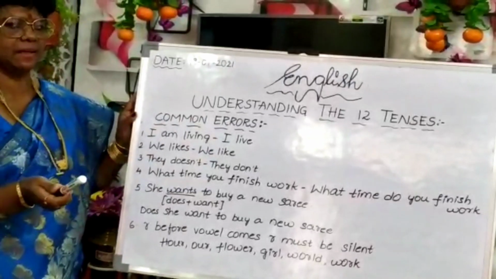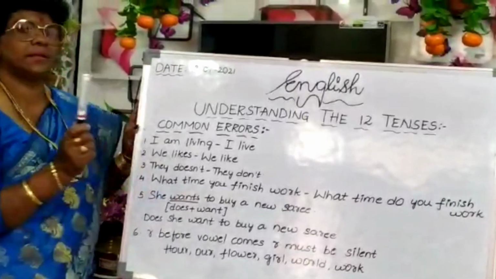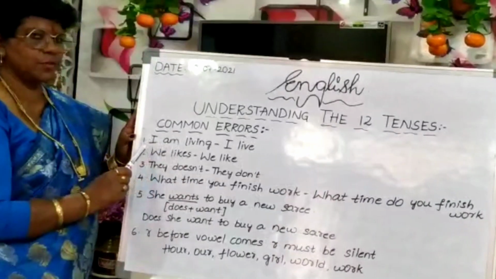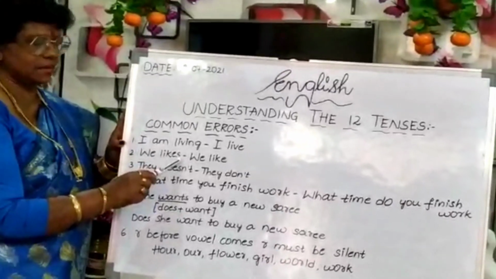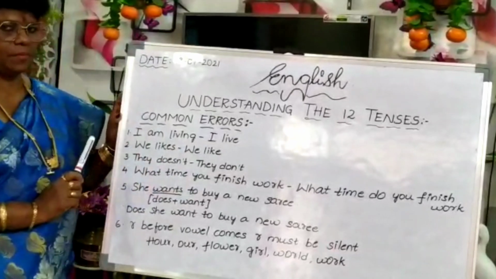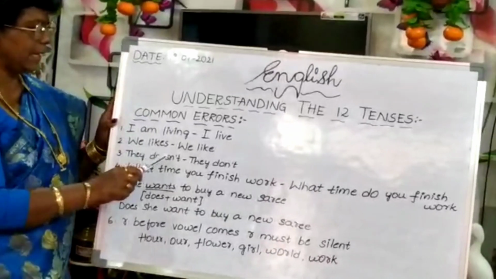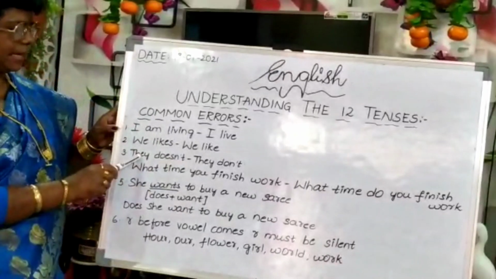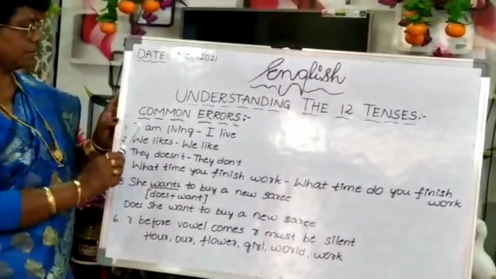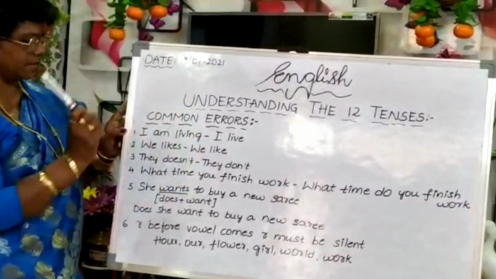We likes. Will we use we likes? When we will use es or ies along with third person singular. We, this is plural, first person plural. So we likes, this is wrong. You have to use we like. They doesn't. Common mistake it's committing in the field of schools and colleges. They doesn't, it is wrong, because they, even though it is third person, this is plural, this is not singular. So they don't, we will use. We are not supposed to use they doesn't.